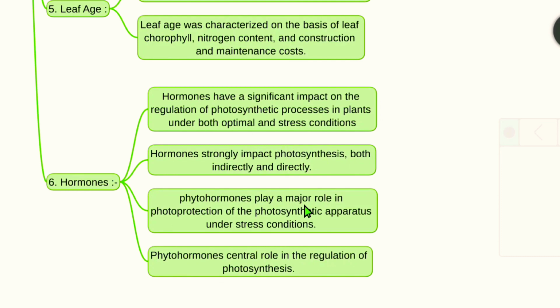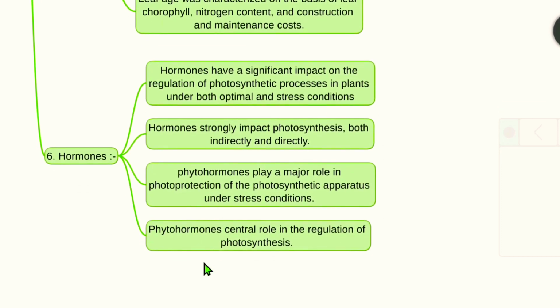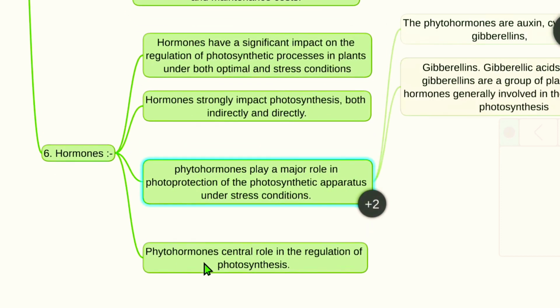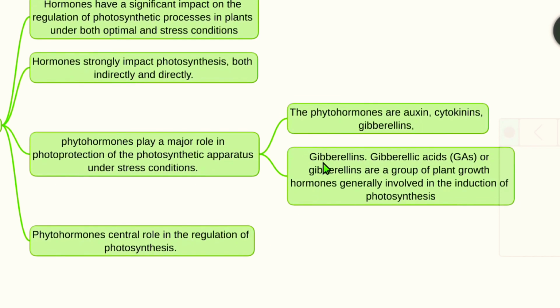Phytohormones play a major role in photoprotection of the photosynthetic apparatus under stress conditions. The phytohormones play a central role in the regulation of photosynthesis. We'll see the phytohormones are auxins, cytokinins and gibberellins.